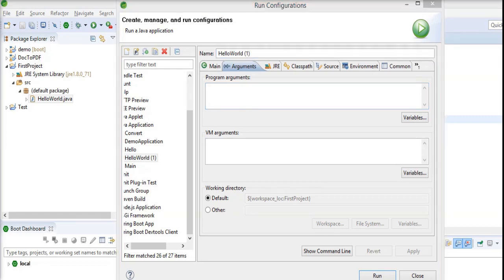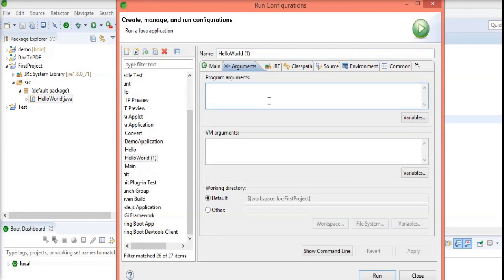In the program arguments I need to mention what I need to give to the main method. So here I am writing xyz, suppose. After that I click on Apply, and then I click on Run. This is the Run button.